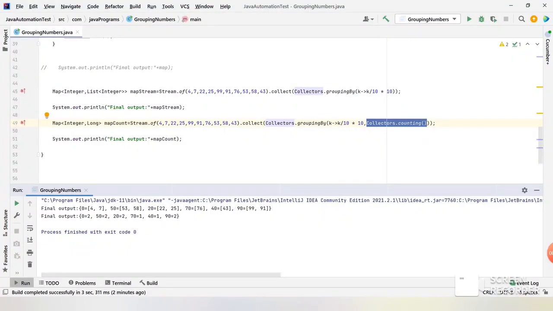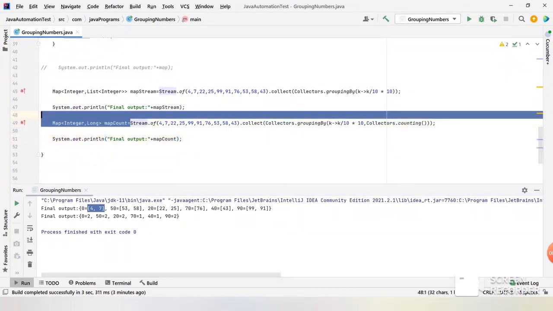Now we will do one more thing. In the map, we will do one more mapping between the numbers and identify. So if in 0 there are two numbers, 4 and 7, 4 is an even number and 7 is an odd number. Now we are going to create one more hash map inside the hash map, and we will differentiate the digits as even and odd. It is a single statement.